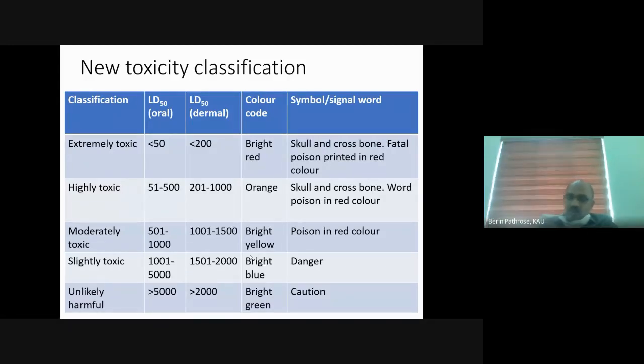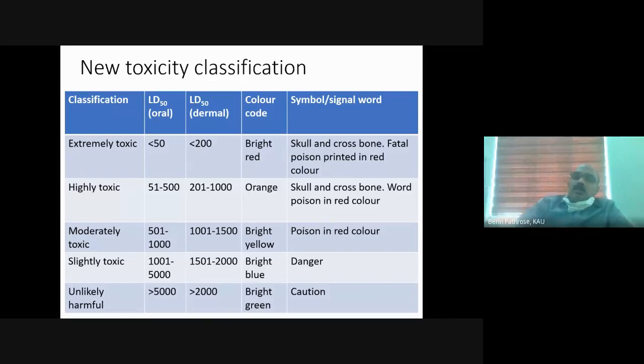In the moderately toxic category, it is yellow with poison written over the upper triangle. And in the fourth category, that is the slightly toxic category, it is blue in color, and it will be written danger. And in the last category, bright green, it is caution written in the upper triangle. So just understand that the color coding is going to get changed, because by the time you close out, the color coding may change. That's why I told you, no need to study this for your exam purpose; only the existing classification is needed.